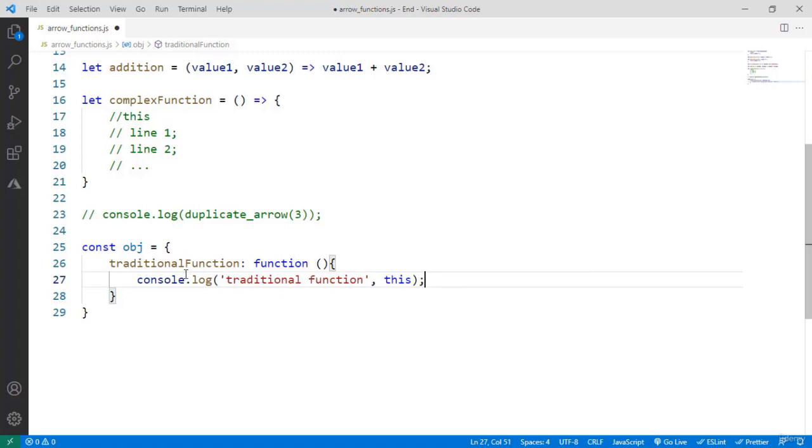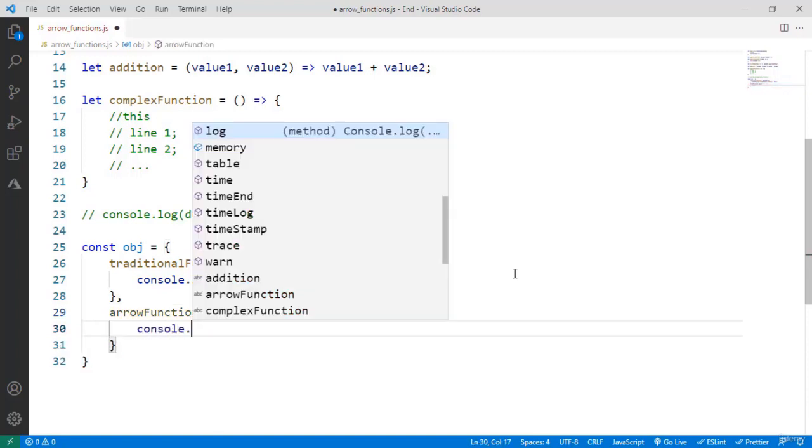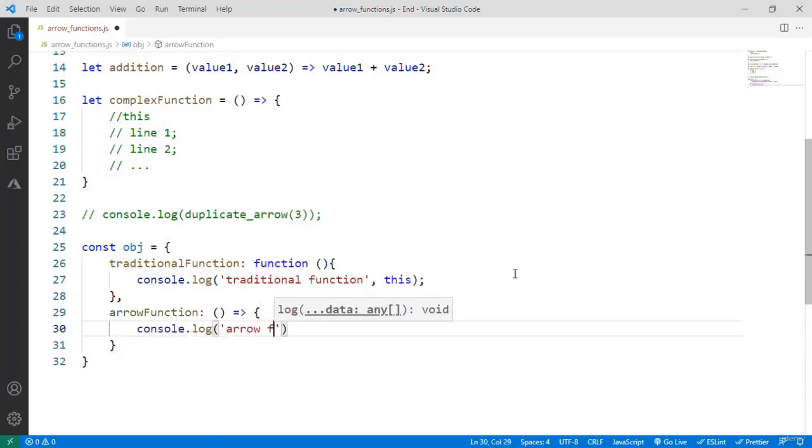The idea is that with this we are going to print in the console the value of this, and I will do the same for an arrow function.